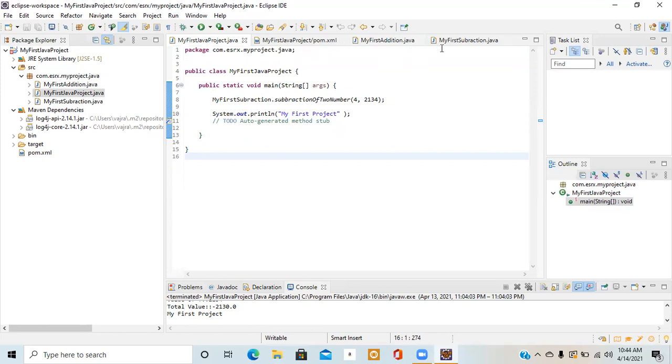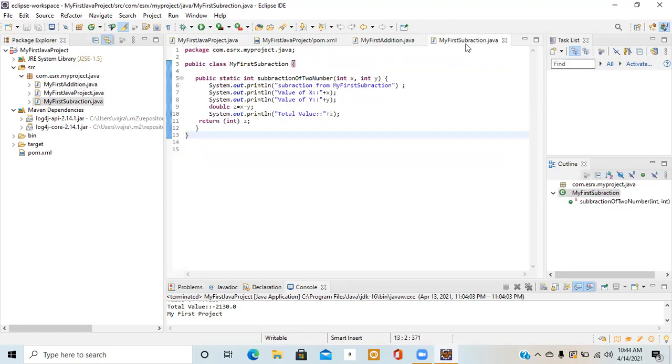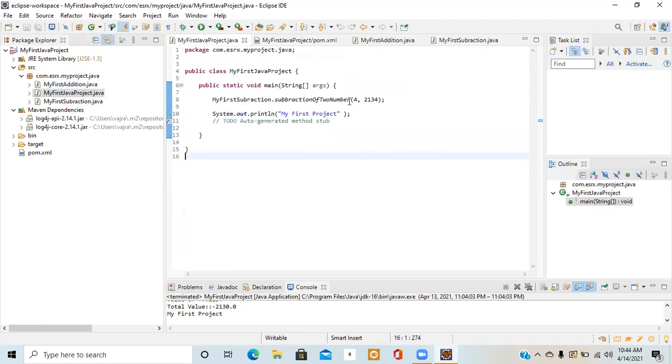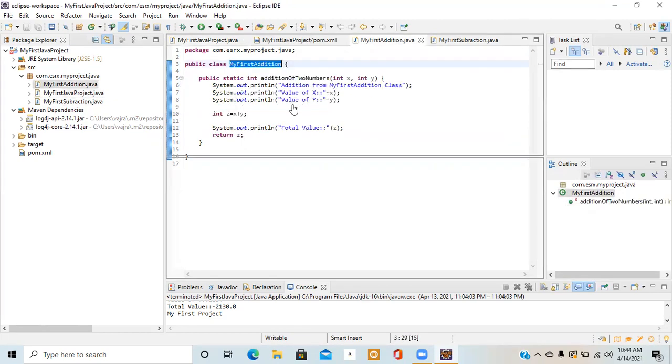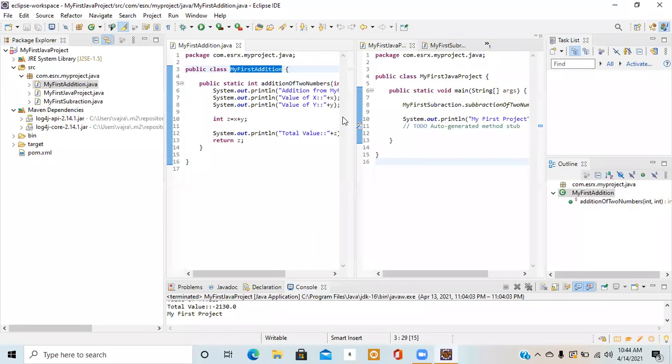The thing is, anyways, we can write the code, but we should perform the subtraction and division here. And by the way, Rajesh, if I want to do multiplication, should I write a separate class again and start it again? So that is the reason I added one more variable as action value. And one more thing, Rajesh. I put int x and y, like I have given here, for two numbers. If I want to add 4.1 and something in decimals, what should we write here? We should write double, right? Instead of int, it should be double. Yes. Okay, Rajesh. Thank you.